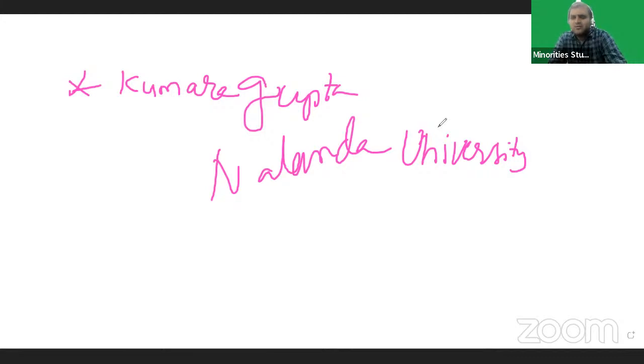Kumaragupta was the founder of Nalanda Mahayana Buddhist University. You should remember this point. After Kumaragupta, Skandagupta became ruler.